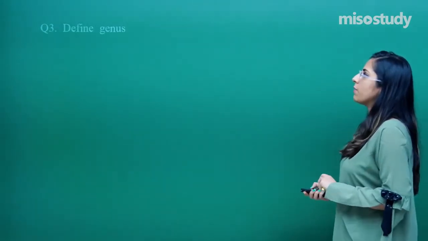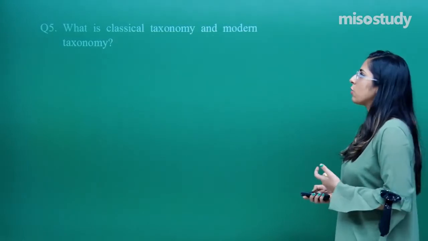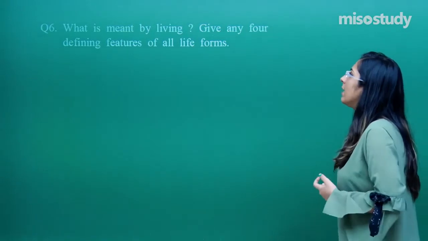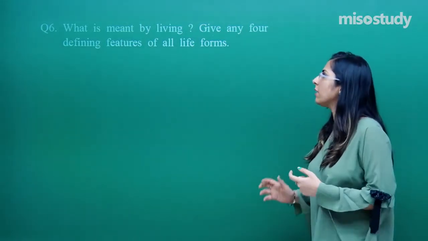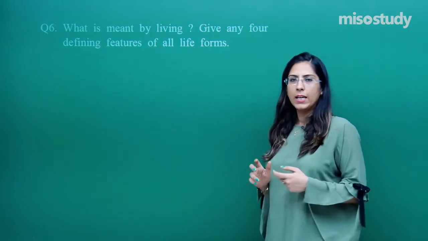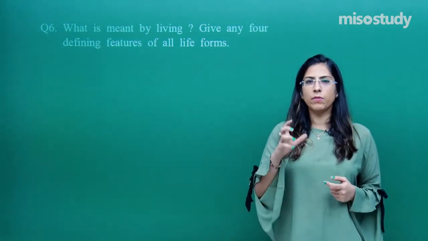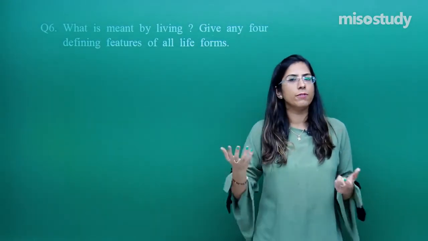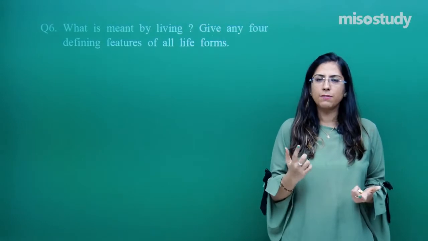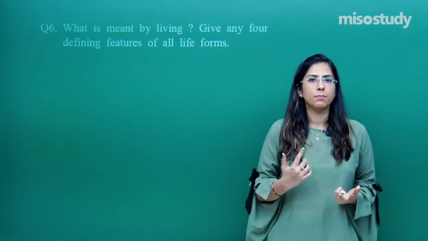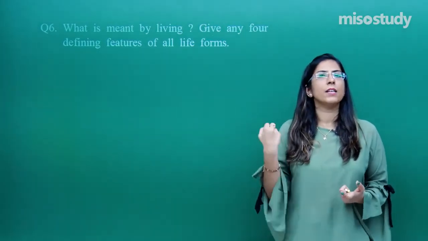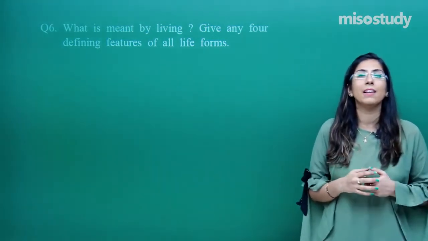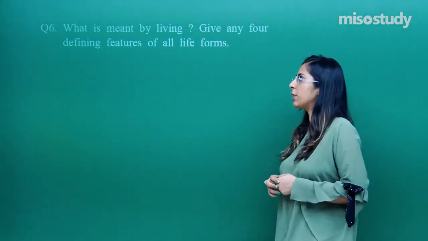The 6th question is also a 2 mark question. What do you mean by living? Give any 4 defining features of a living form. When we talk about living forms, they show different features. The first basic feature is that they should show metabolism. They should assimilate energy as well as release energy. Assimilation should be there, formation should be there, and there should be a release of energy. That is the most important part of it.